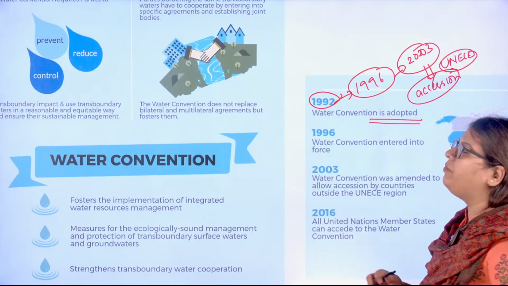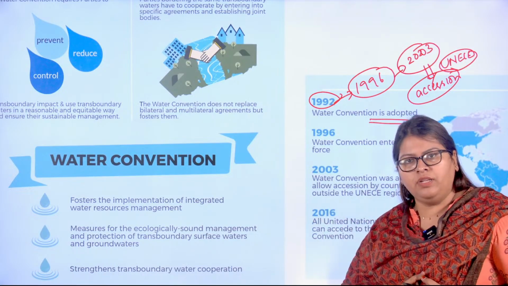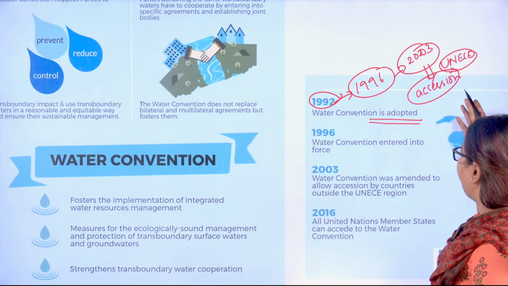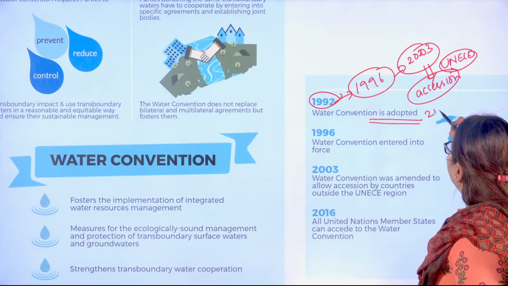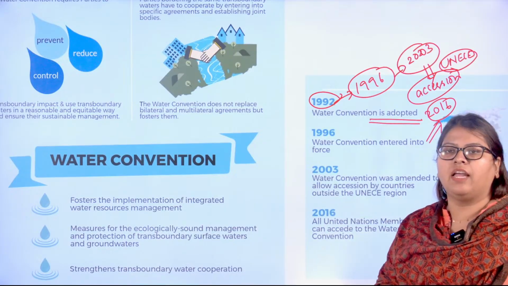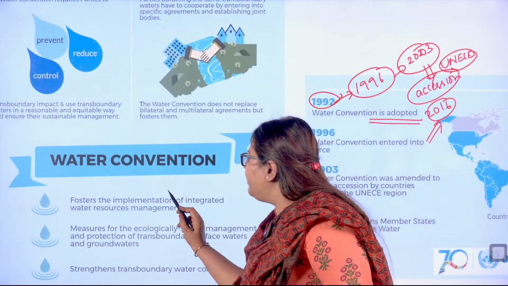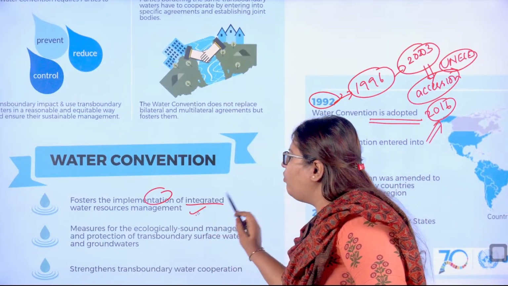Till then, it pertained only to the countries in this European Commission region. Do you understand? European region. And by 2016, all the United Nations member states can be a part of this UN Water Convention, and it focuses on the implementation of integrated water resource management.